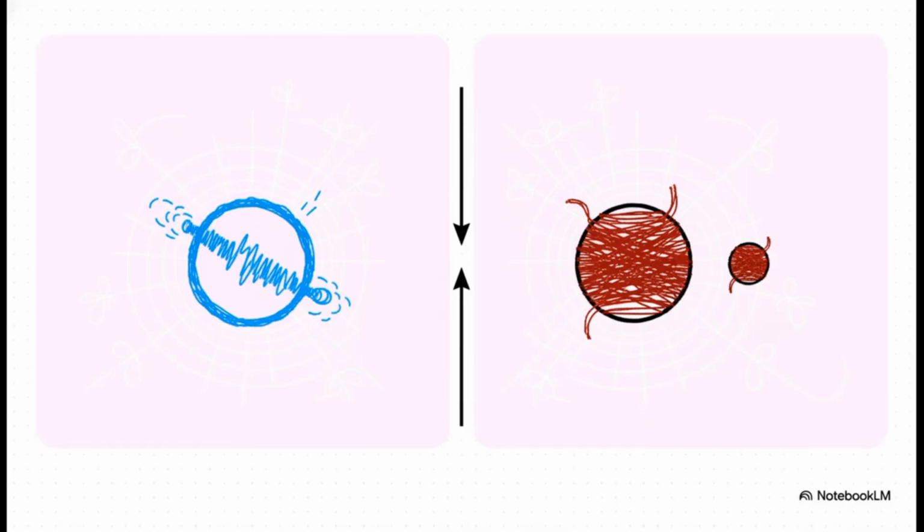Now, what's really interesting here is how we visualize this. Imagine a string propagating in a space-time shaped like a circle with a specific radius, let's call it r. In this scenario, the string's momentum takes on discrete values. T-duality tells us this is mathematically equivalent to a string propagating in a space-time circle with a radius of 1 over r. In that inverse dual reality, the discrete momentum from the first scenario is exactly equal to the number of times the string winds around the circle. We call that its winding number. It's a perfect mathematical mirror reflecting the exact same physical truth, just from two incredibly different geometries.